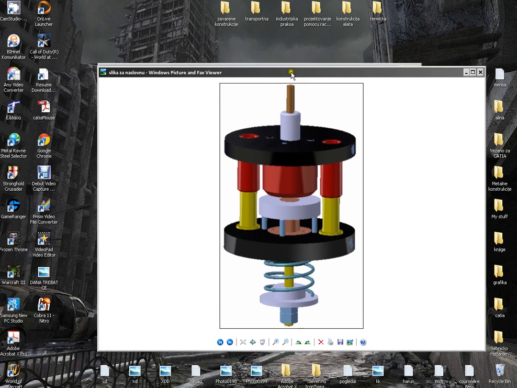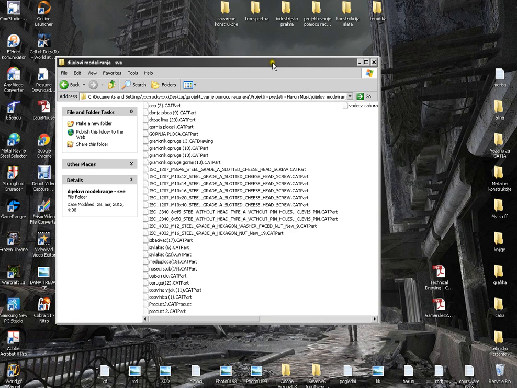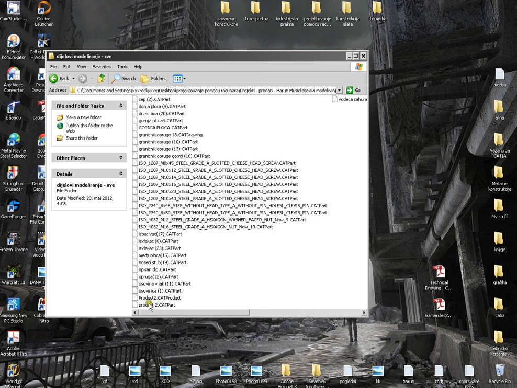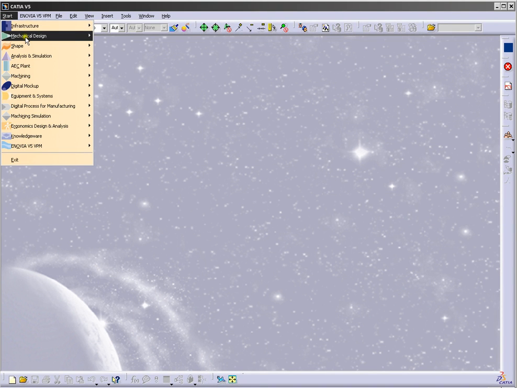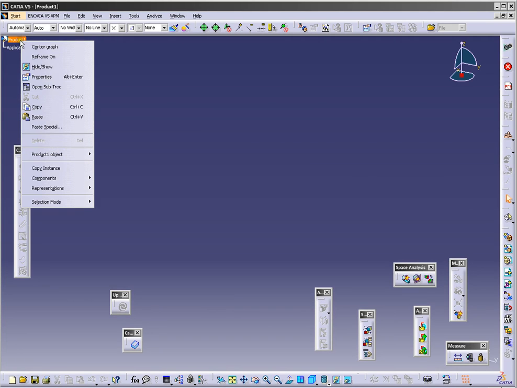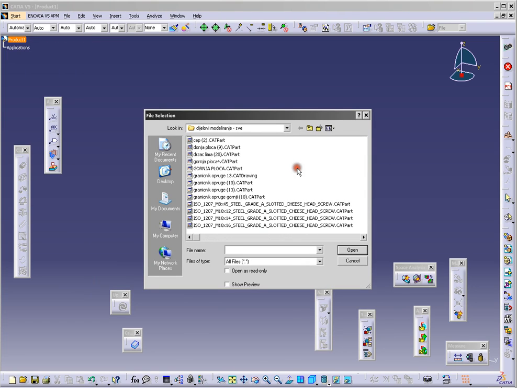You can see in the picture the model we will work on today, and for assembly design you must have all the parts. So I have here all the parts, you can see it. Now we will open CATIA, start mechanical design, assembly design. Now right click here, components, existing components, so I will put in all these components.